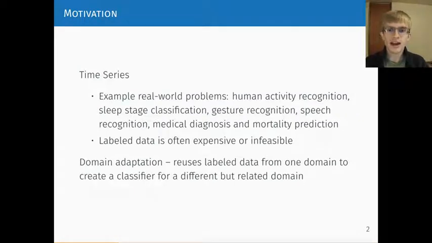Time series arise in a variety of real-world problems, such as human activity recognition, sleep stage classification, gesture recognition, speech recognition, medical diagnosis, and mortality prediction. In many cases, labeled data is expensive or infeasible to obtain. That's where domain adaptation comes in. By using domain adaptation, we can reduce the need for labeled data. Domain adaptation does this by reusing labeled data from one domain to create a classifier for a different but related domain.